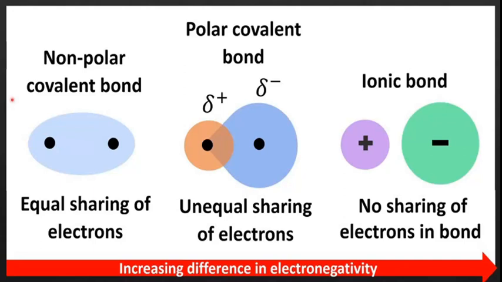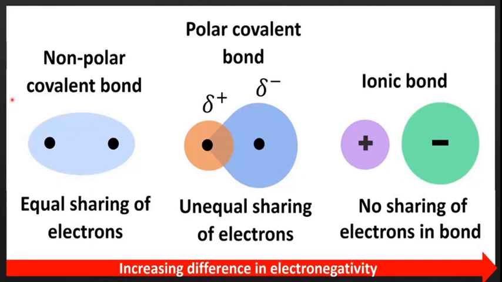Polarity is nothing but the developed small positive charge and small negative charge due to the unequal sharing of electrons. There is an equal sharing of electrons in the case of non-polar covalent bond. There is an unequal sharing of electrons in the polar covalent bond. Therefore, equal sharing of electrons in the non-polar, but unequal sharing of electrons in the polar.